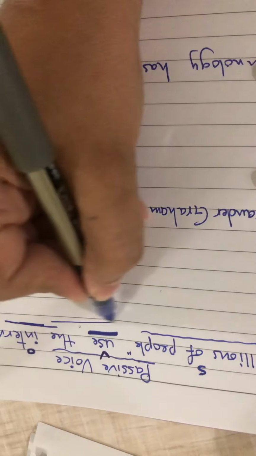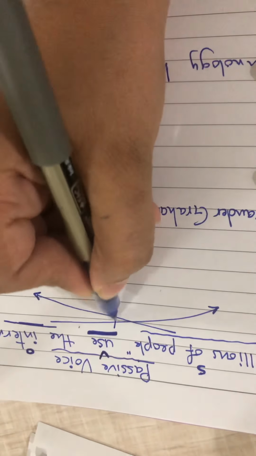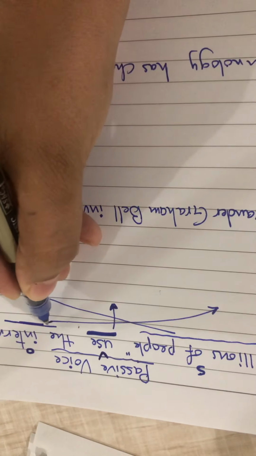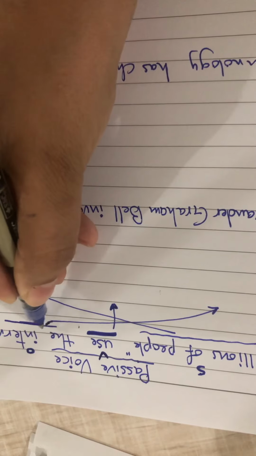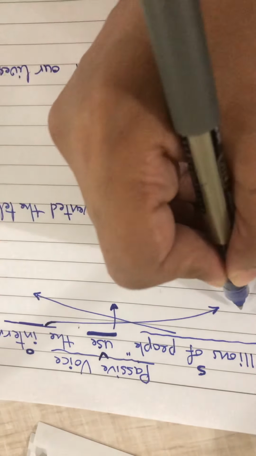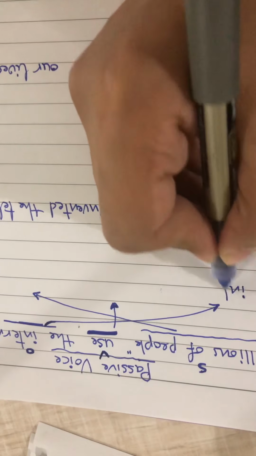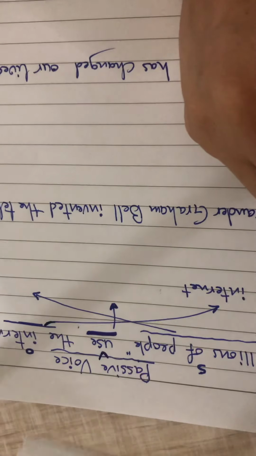So we are going to change this sentence into passive voice. In passive voice, we should start with the object. We put the object at the beginning of the sentence: the internet.